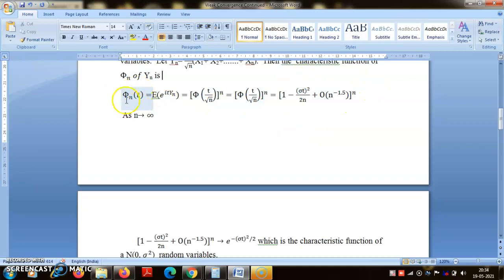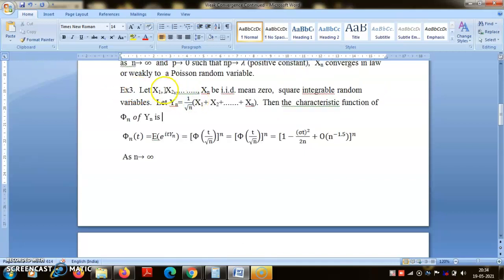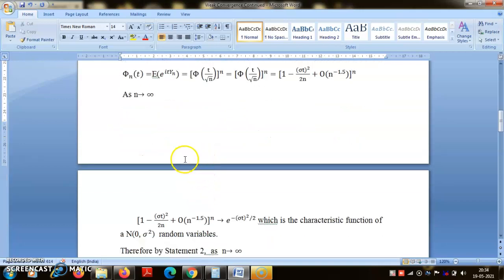Now you can of course make life a little bit easy if you assume that these xi's are symmetric, although there is no such restriction in the central limit theorem or in this problem. If you assume that these xi's are symmetric, then this phi n will be a real valued function, and then the usual natural logarithm will work. So anyhow, you take n tends to infinity and you get this result: phi nt is converging pointwise to e to the power minus sigma square t square by 2.